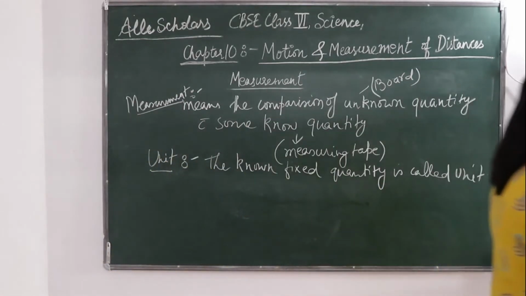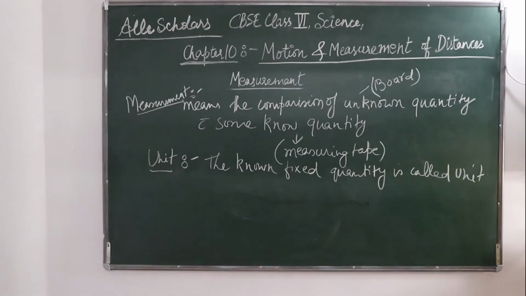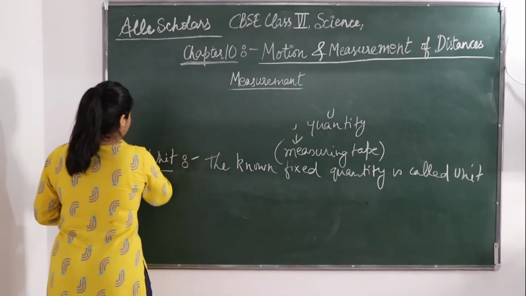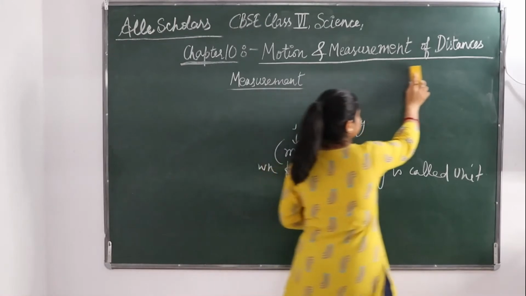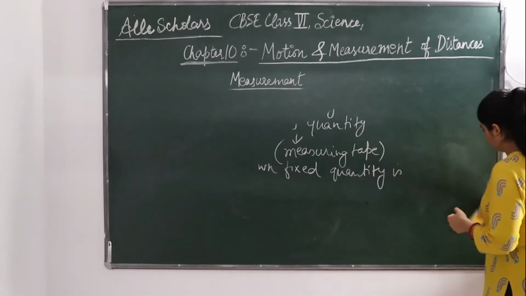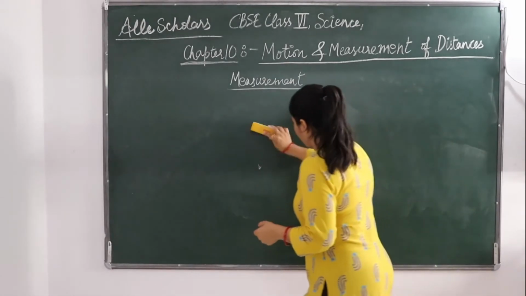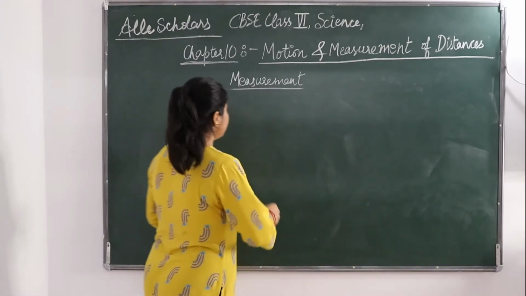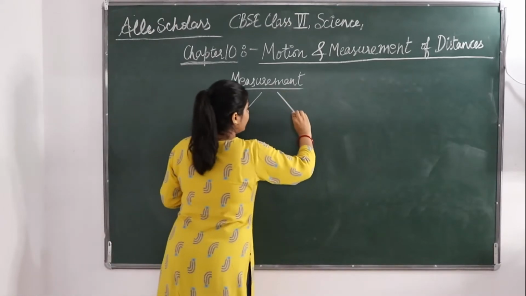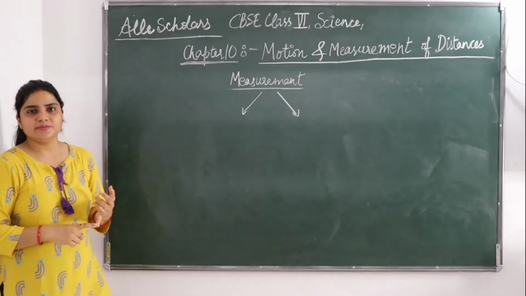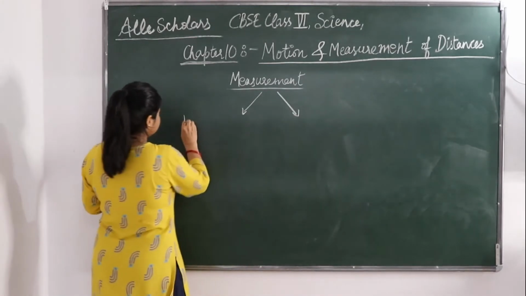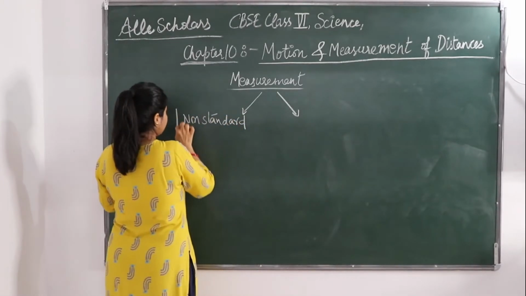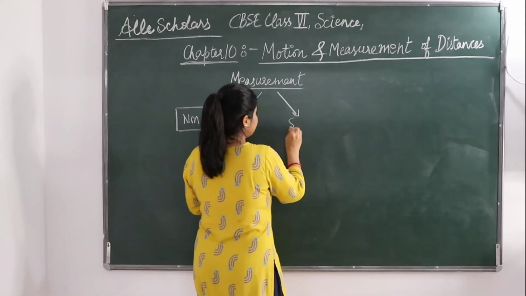Okay, so basically if you are going to see the type of measurement, measurement can be divided in two types. We can divide measurement into two types. One is going to be non-standard measurement, and the one is going to be a standard measurement.